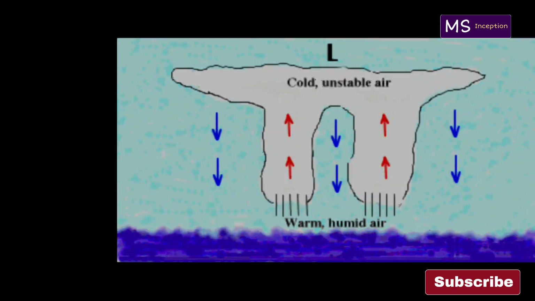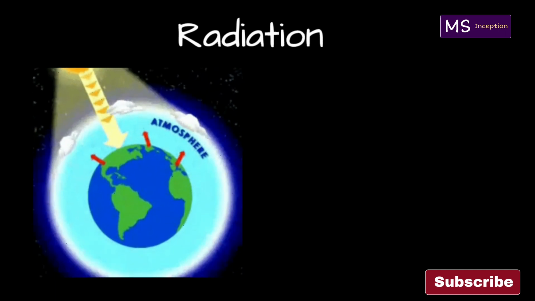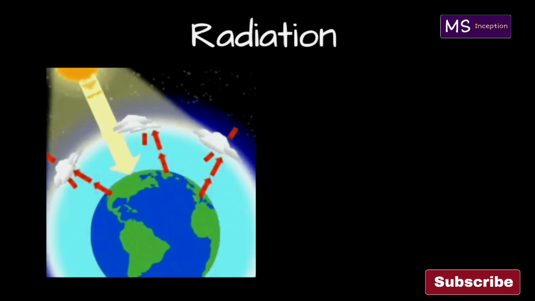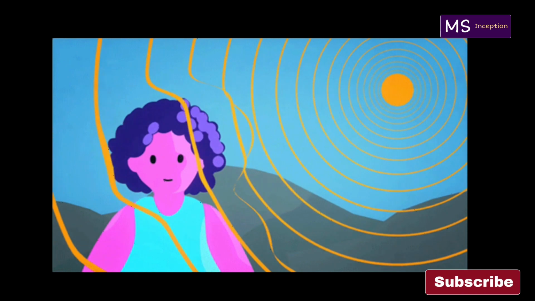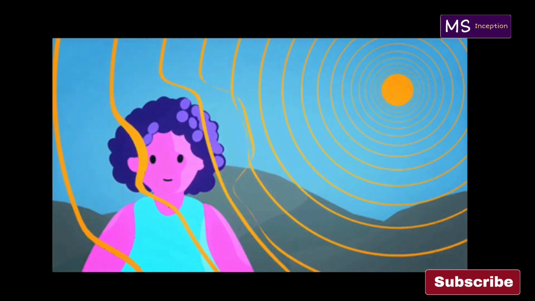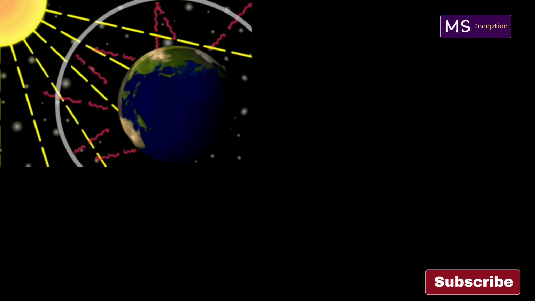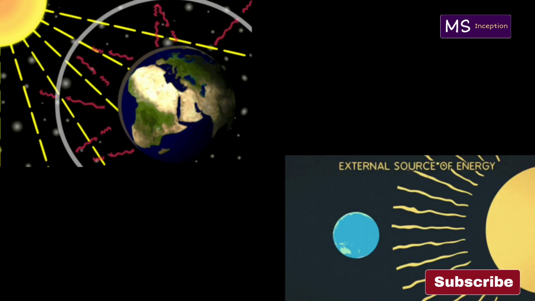Now the third one is radiation. It is the process of heat transfer in which heat passes directly from one body at a higher temperature to another body at a lower temperature without affecting the medium. This type of heat transfer doesn't require a medium. Hence, in vacuum, heat can transfer by radiation.